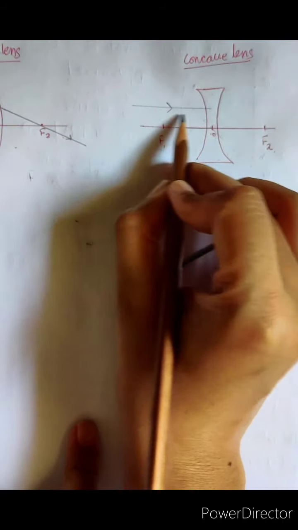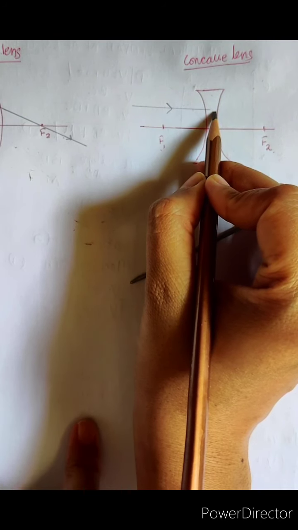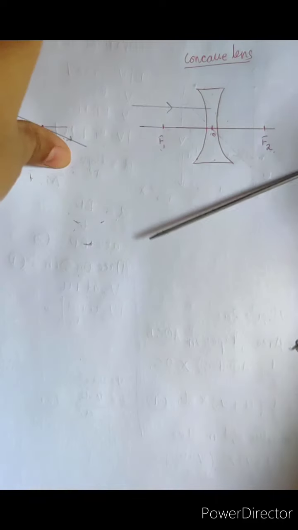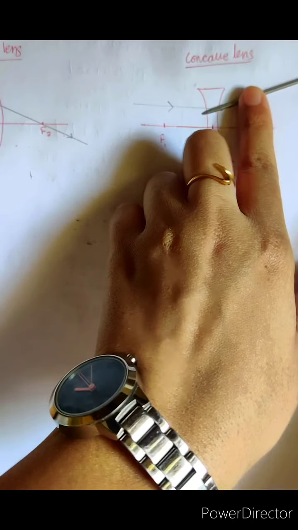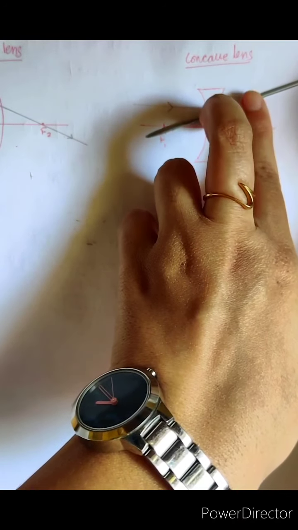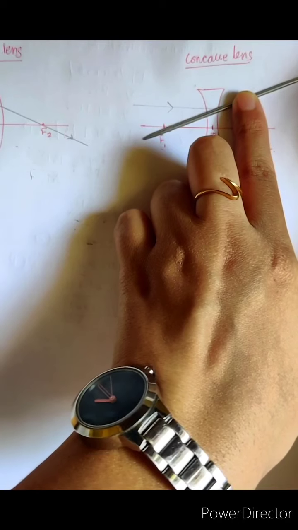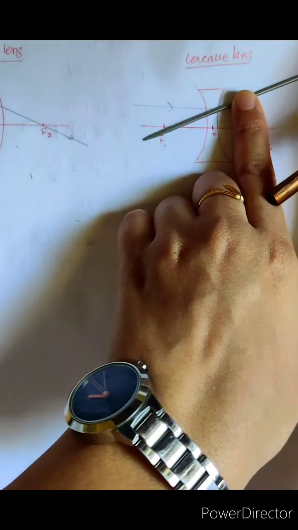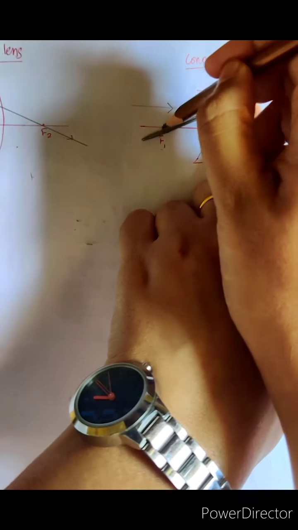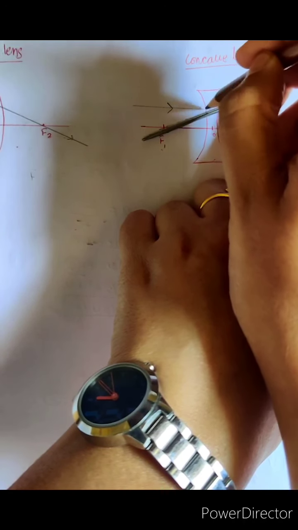So this is the light coming parallel to the principal axis. This light will diverge from the focus on the same side of the lens. After getting refracted, it will be moving out. It will be diverging out, but the divergence will be from the focus which is present on the same side of the object. You can see here, this is the focus. So we will draw dotted lines here.